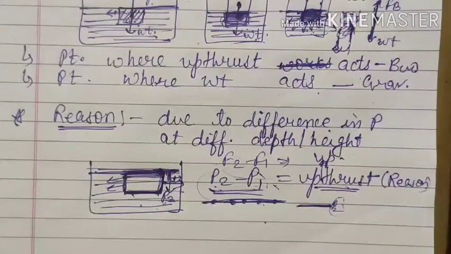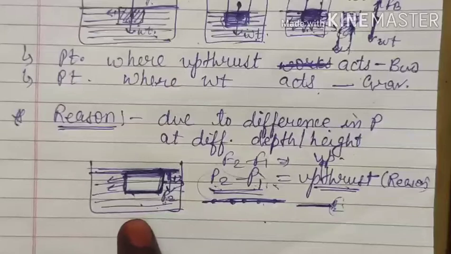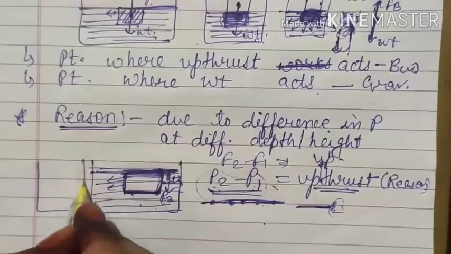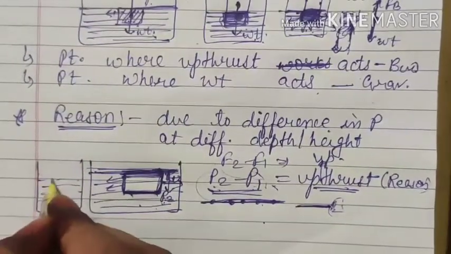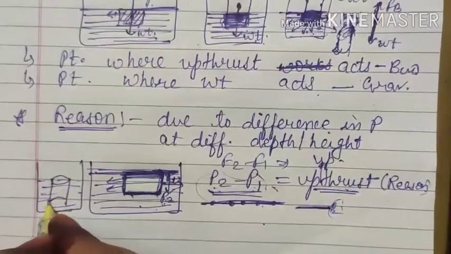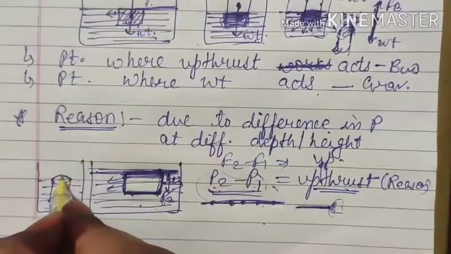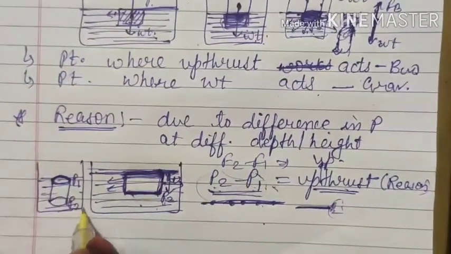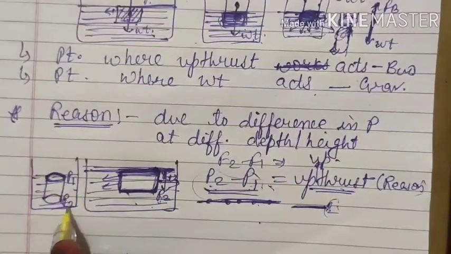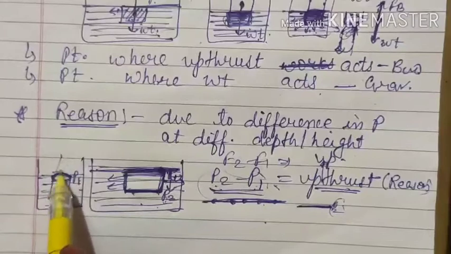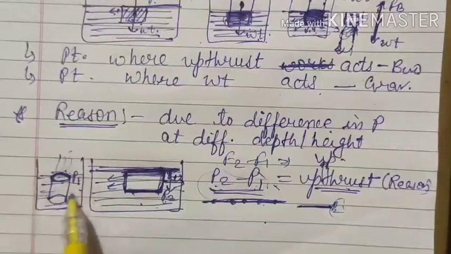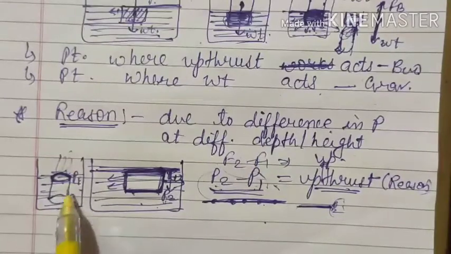Next we have one derivation based on the same concept which we have discussed right now. In chapter number 4, if you remember, we took one cylindrical object, and we said that suppose the pressure on the top or upper portion is P1, and on the lower portion is P2. Then you said that P2 will be more than P1, because on P1 only the atmospheric pressure is exerted, whereas on P2 the atmospheric pressure as well as the pressure due to all these water layers is acting. That's why P2 is greater than P1.